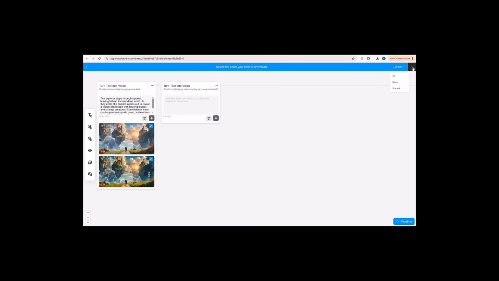After that click this download icon. And all video files will be exported and downloaded. That's how to export files in Morph Studio.